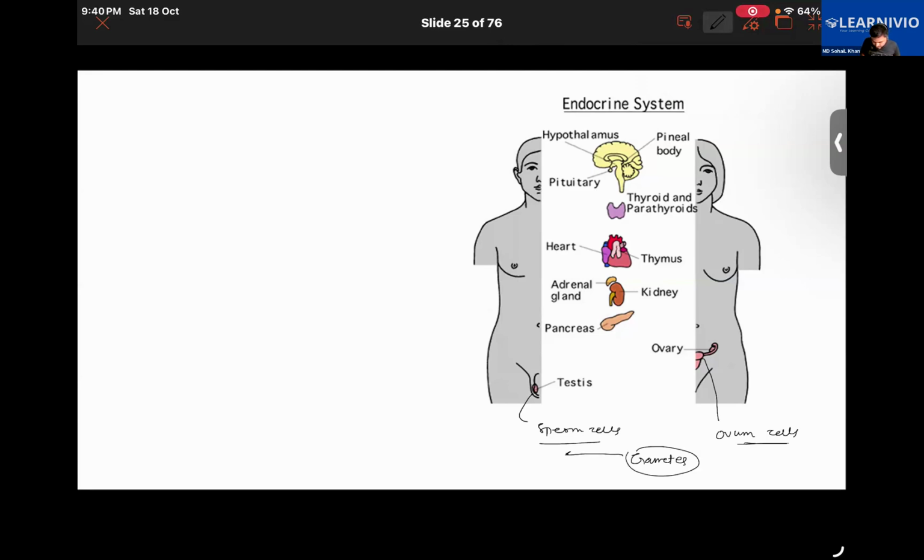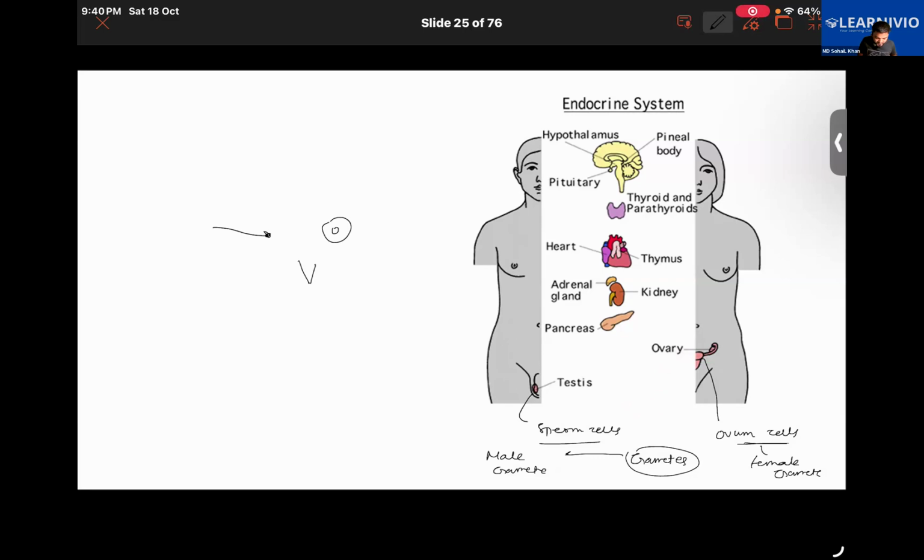This sperm cell we can call the male gamete, while the ovum cell is called the female gamete. Further, these two cells fuse together in the female reproductive system. The sperm enters the female reproductive system, and in the fallopian tube, fertilization takes place.